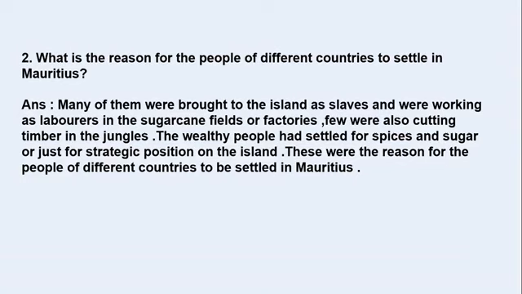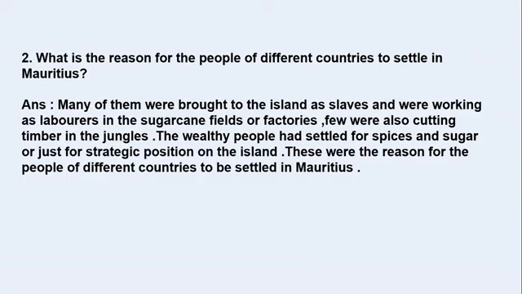And they also wanted to have a strategic position on the island, important position. They wanted to rule there, so that's the reason that they wanted to stay back there. So this is how we find the people of different countries being settled here. Few were bought as slaves, few had come by their own will for the trade purpose and for having their stronghold and position on the island. So in this way, you can write your answer in a simple manner, simple words.